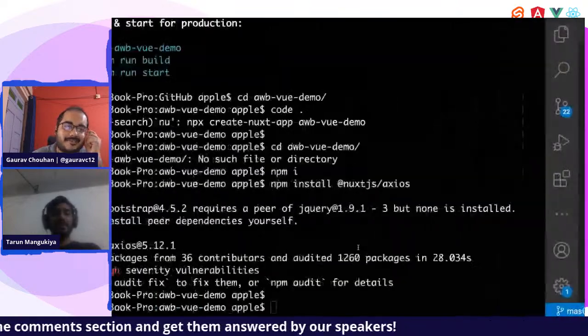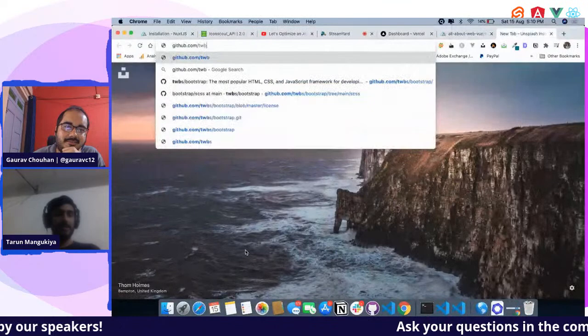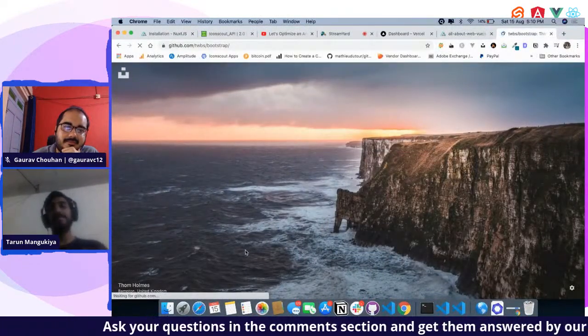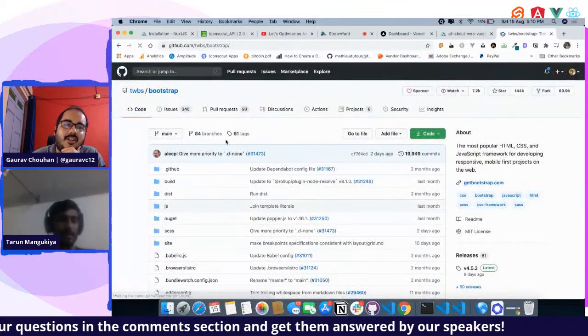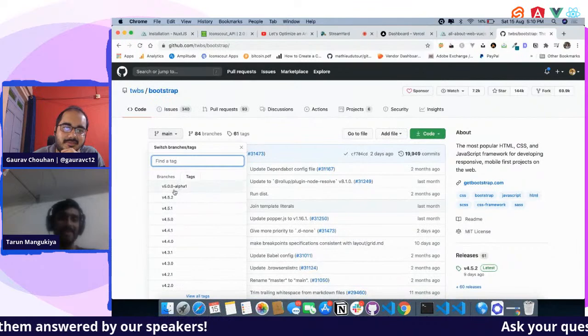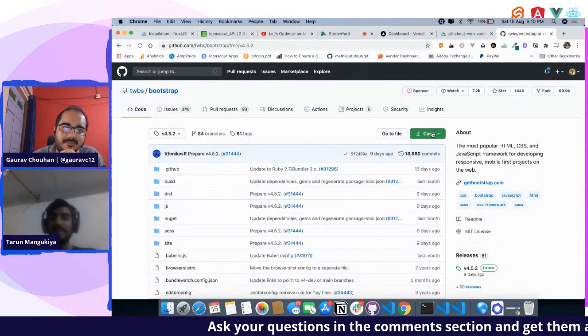Let me tell you. For that, what I usually do is go to GitHub, Twitter Bootstrap, and download Bootstrap. Not the main or master branch, but download the tag, because the master is a work in progress. Let's say I go to 4.5.2 and download this code.